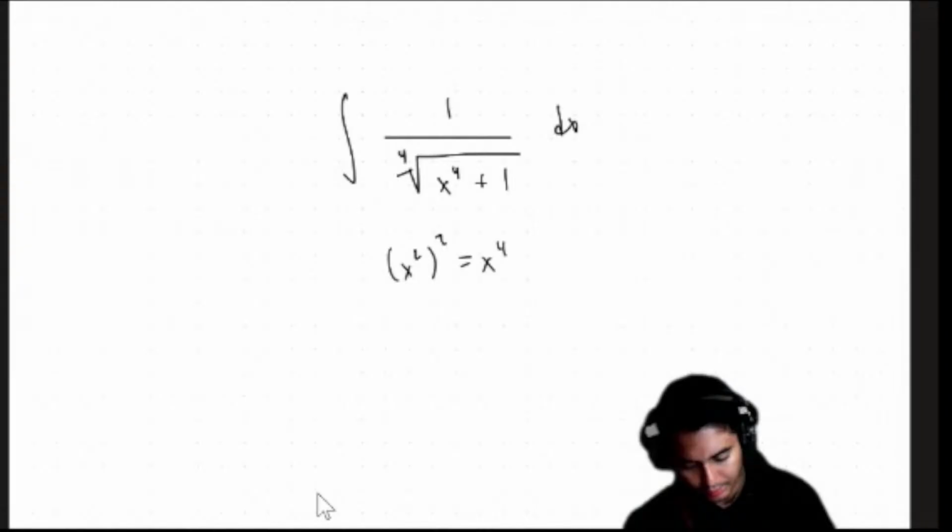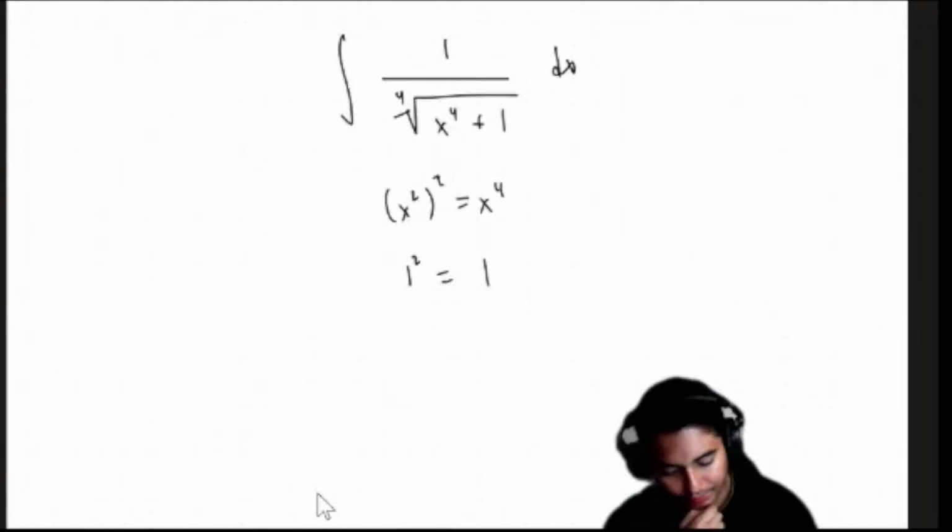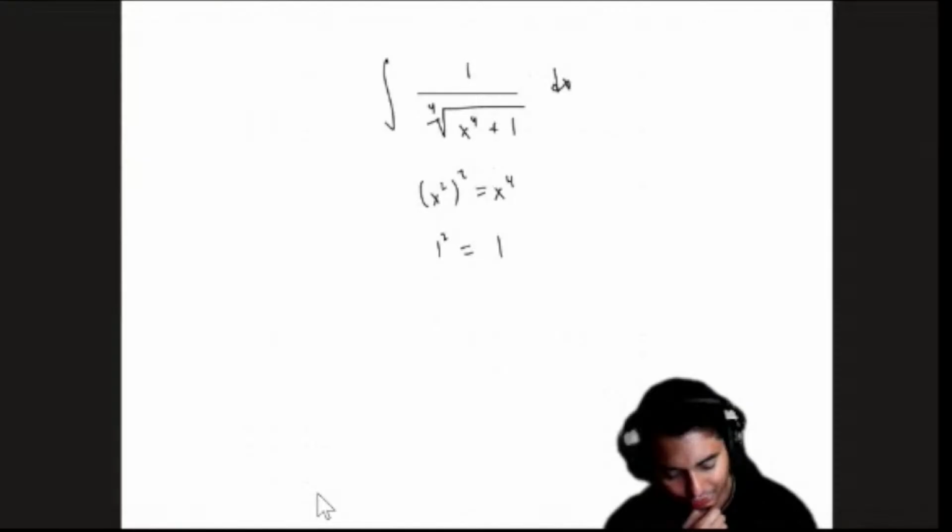And so the first thing that I'm thinking I want to do is, can I just do a trig sub? What if I just let, for instance, u equal to x squared, and this is going to be 1 over the fourth root of u squared plus 1, something like that.